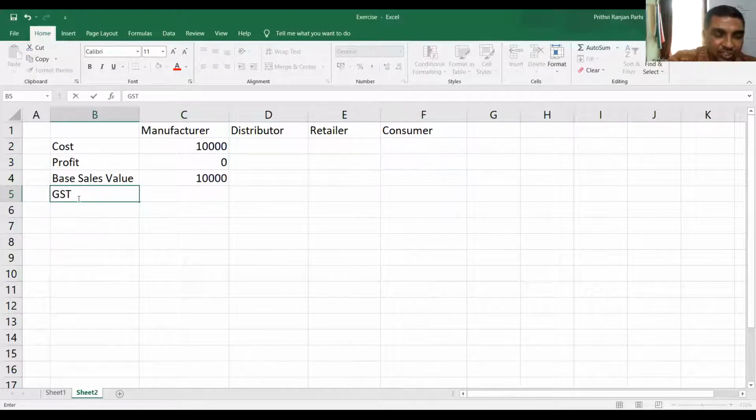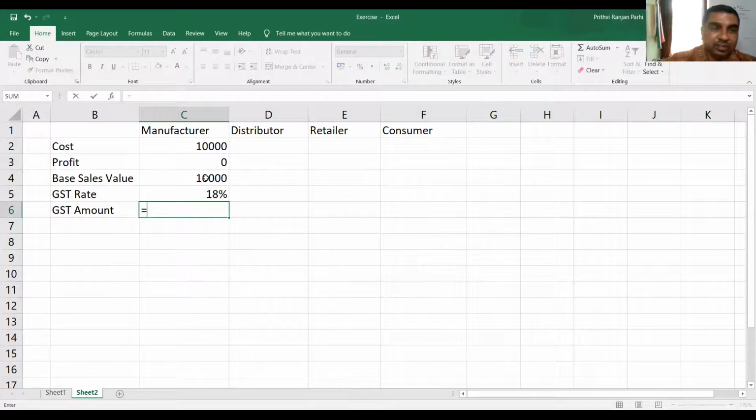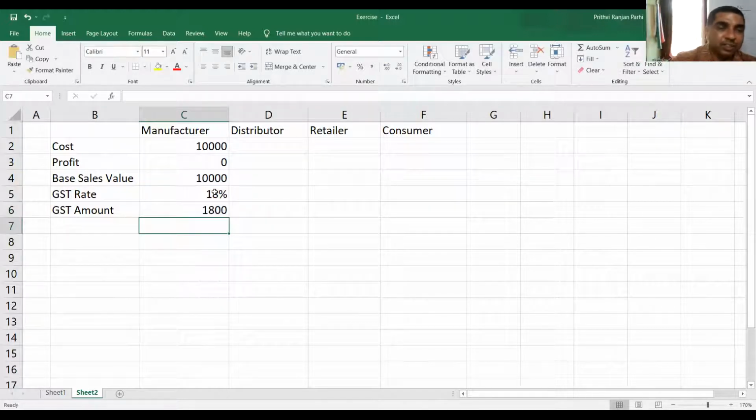Let us take the GST rate first. Assume 18% is the GST rate. Tell me how much will be the GST amount here? 1,800. Yes, exactly. This is the base value into 18%. So you will be charging a GST amount of this much.